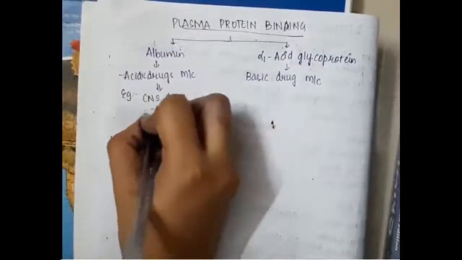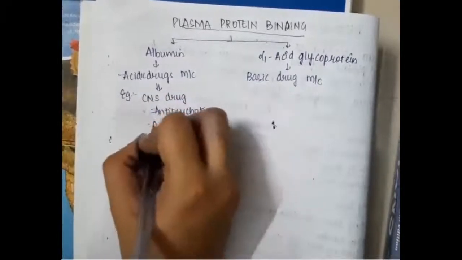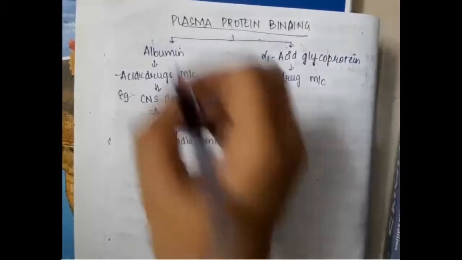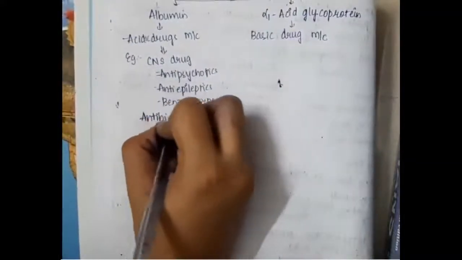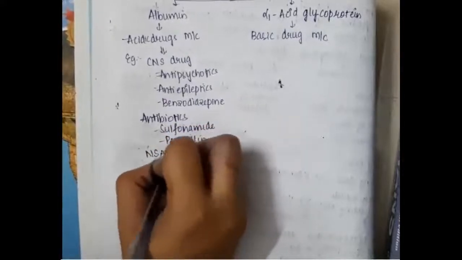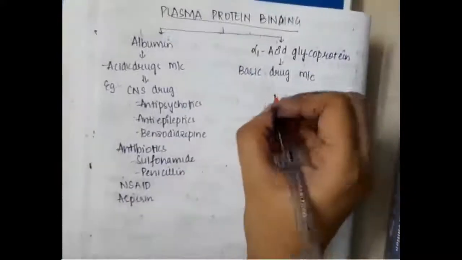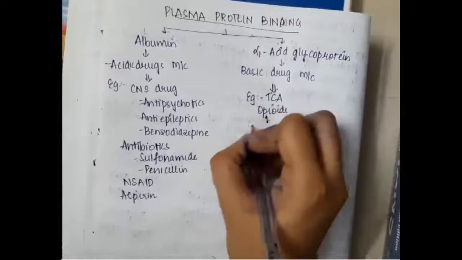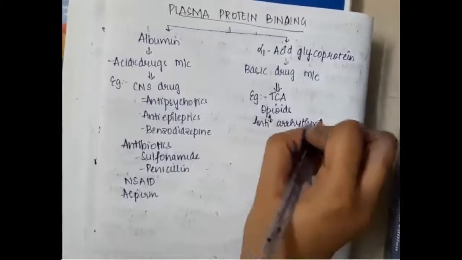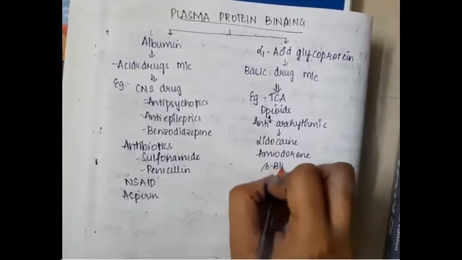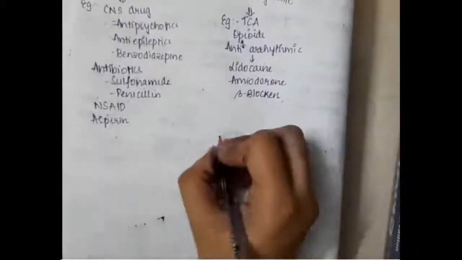Acidic drugs which bind to albumin include CNS drugs like antipsychotics, antiepileptics, benzodiazepines, and also antibiotics like sulfonamides, penicillin, or NSAIDs like aspirin. Basic drugs which bind to alpha 1 acid glycoprotein include tricyclic antidepressants, opioids, antiarrhythmics like lidocaine, amiodarone, and beta blockers.